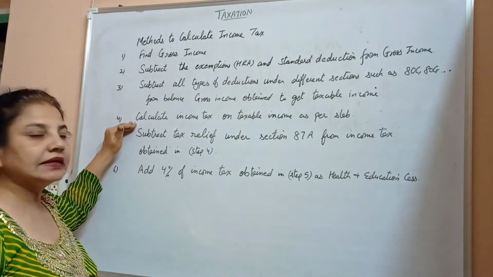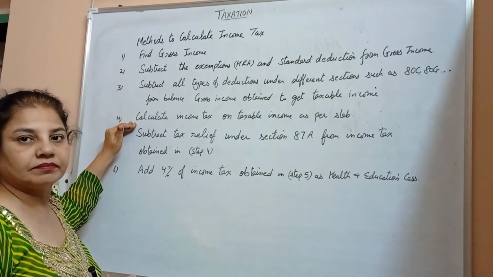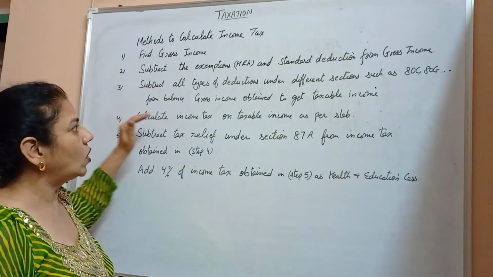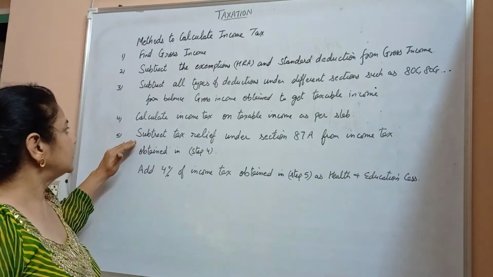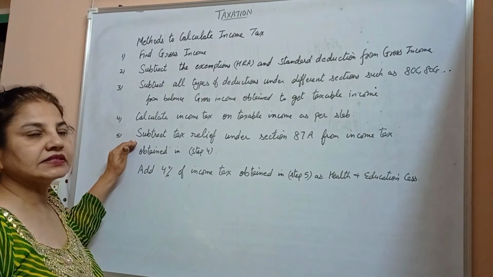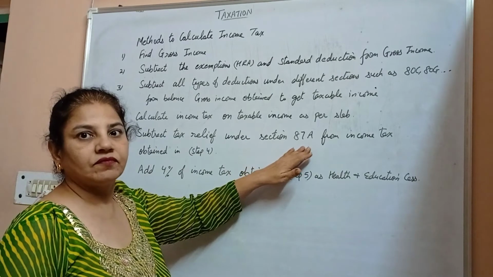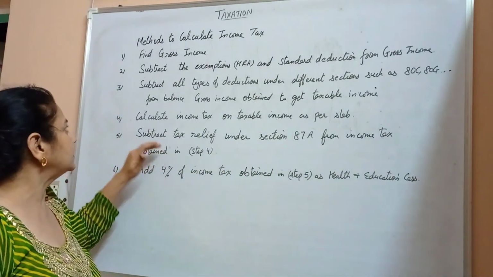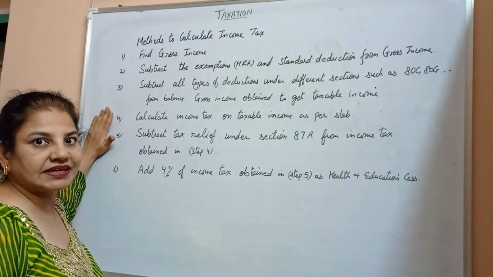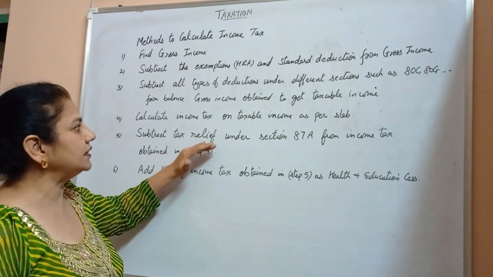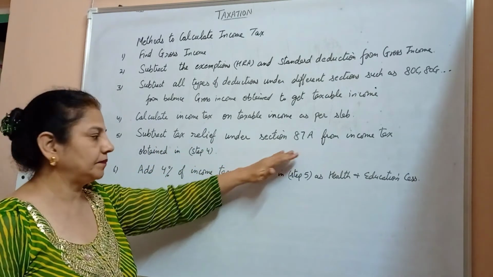Now calculate the taxable income. Then calculate the income tax on the taxable income as per the slab. Subtract the tax relief under section 87A from the income tax obtained in step 4. From here we get the income tax, and we subtract the tax relief under section 87A.